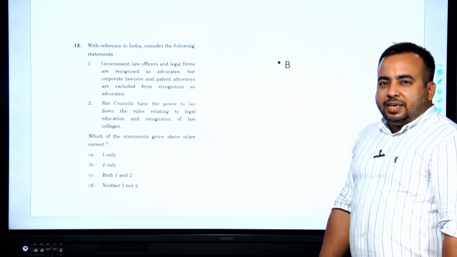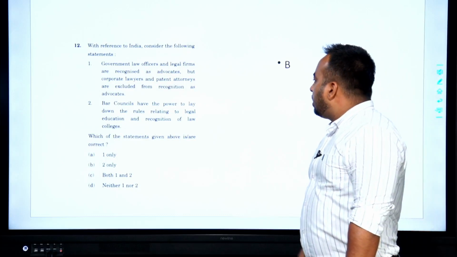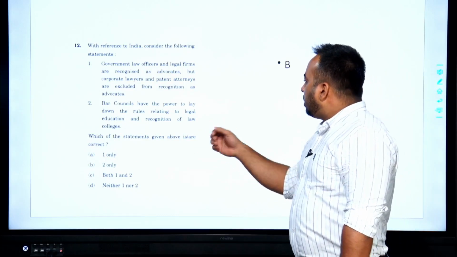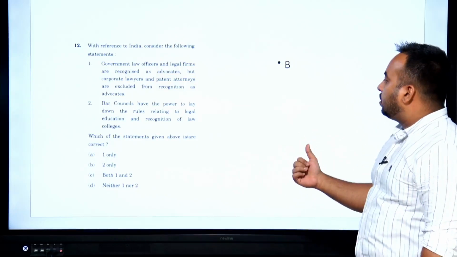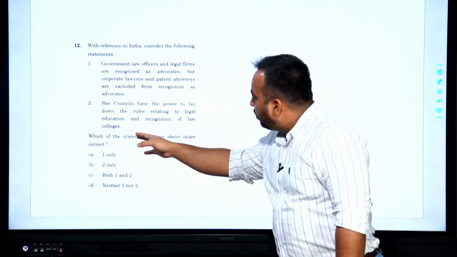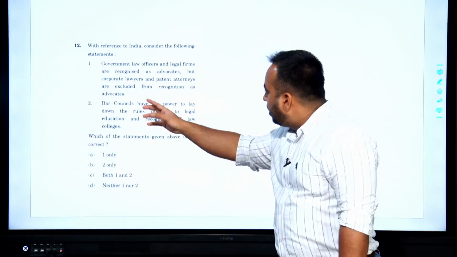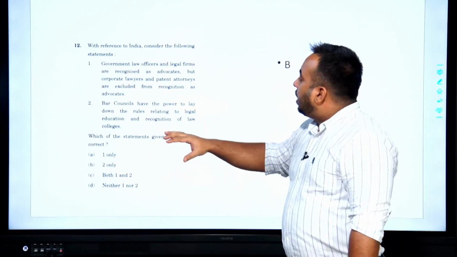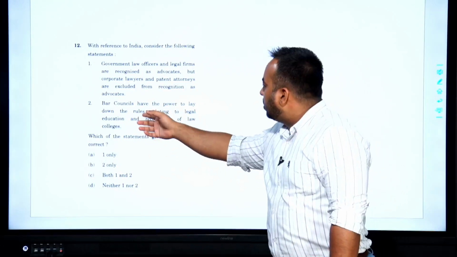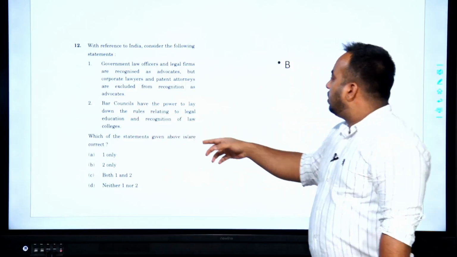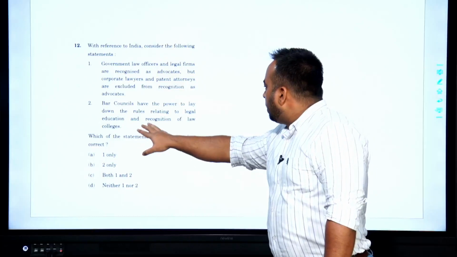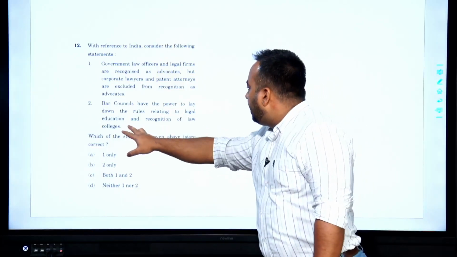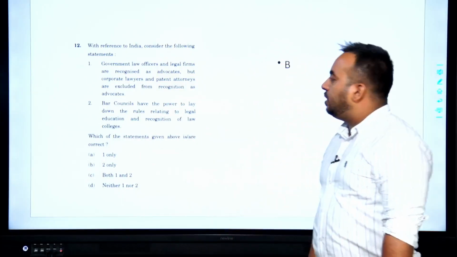Statement number 2 says, bar councils have the power to lay down the rules relating to legal education and recognition of law colleges. We have the Medical Council of India, AICTE, the All India Council for Technical Education, and ICAR, the Indian Council of Agricultural Research. So we do have councils which have the power to lay down rules relating to education and recognition of colleges.